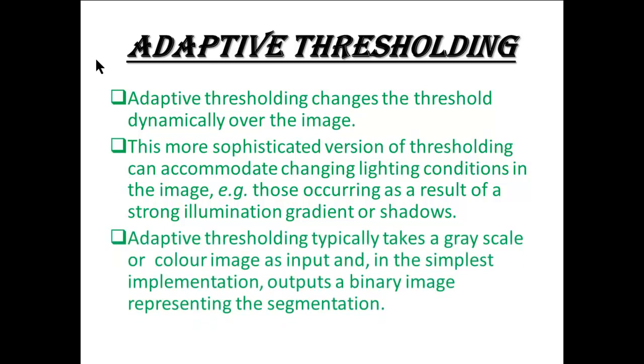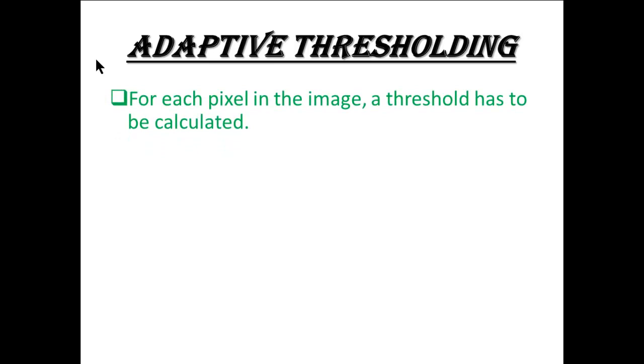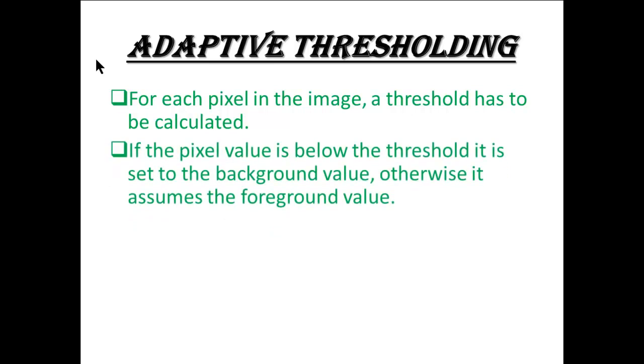Adaptive thresholding typically takes a grayscale or color image as input, and in the simplest implementation outputs a binary image representing the segmentation. For each pixel in the image, a threshold has to be calculated. If the pixel value is below the threshold, it is set to the background value. Otherwise, it assumes the foreground value.